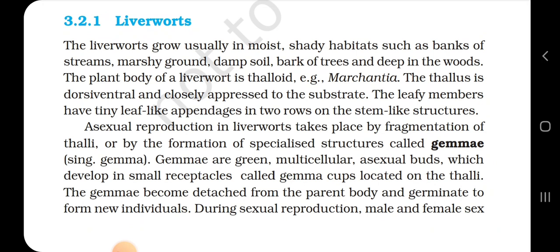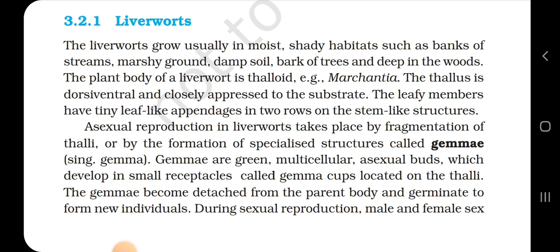The plant body of a liverwort is thalloid, for example Marchantia. The thallus is dorsiventral and closely appressed to the substrate. The leafy members have tiny leaf-like appendages in two rows on the stem-like structures. Asexual reproduction in liverworts takes place by the fragmentation of thalli or by the formation of specialized structures called gemmae,